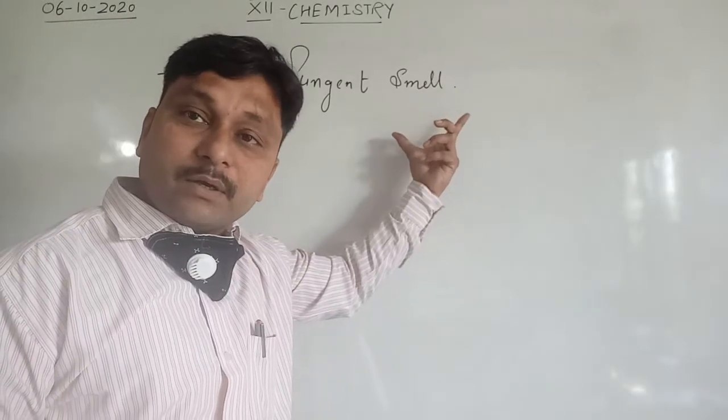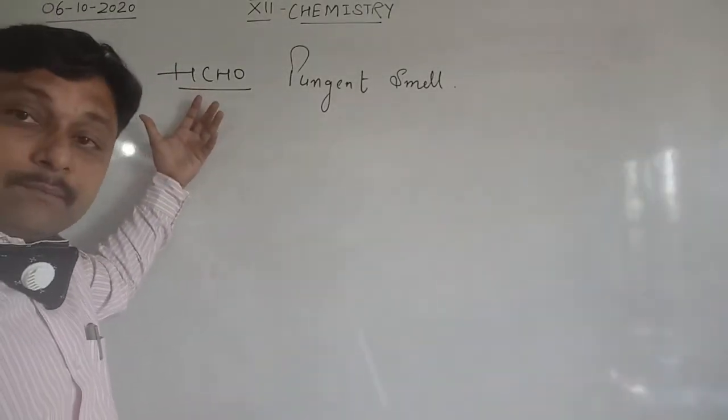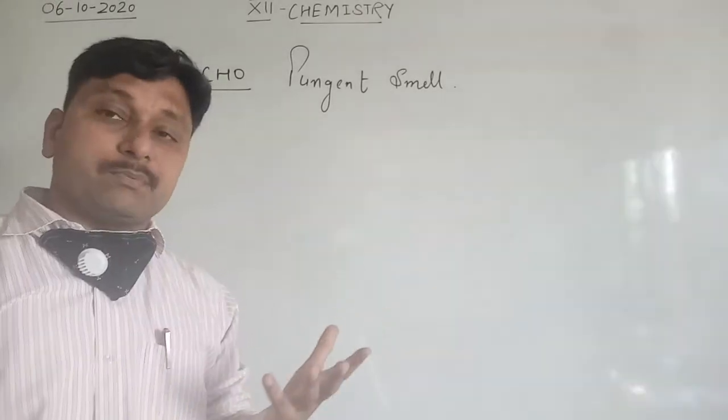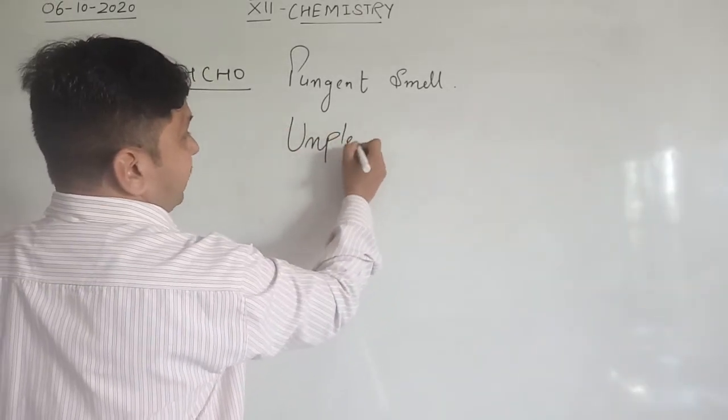Or pungent odor. Okay. If we talk about other aldehydes, clear? They show an unpleasant smell. They have a tendency to show an unpleasant smell.